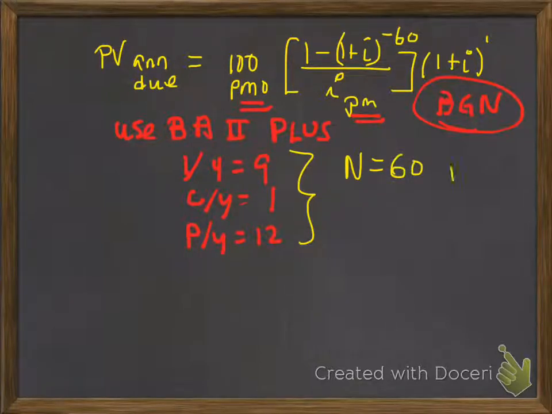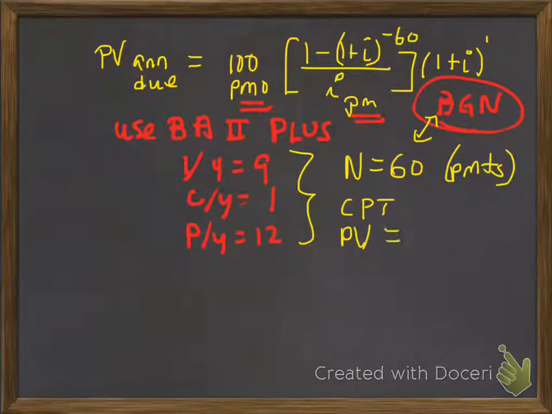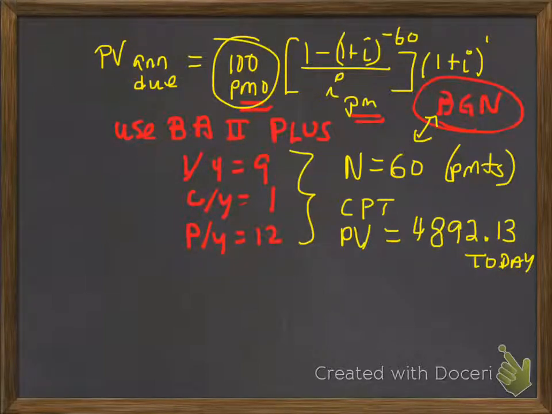We have 60 payments in this annuity due. It is set to BGN mode, and I'm going to compute, CPT, the present value of this annuity due. And that present value works out to be a value of $48.92 today.